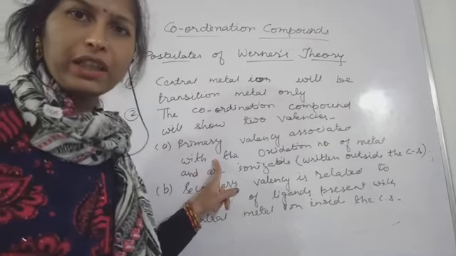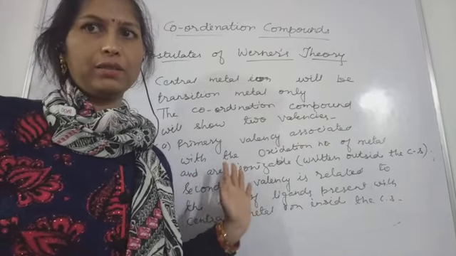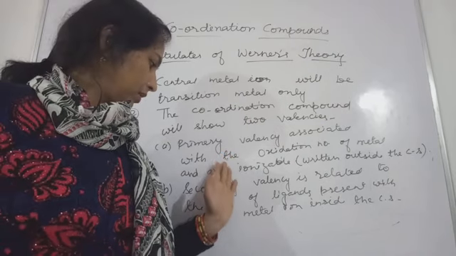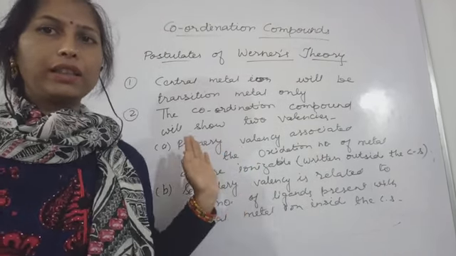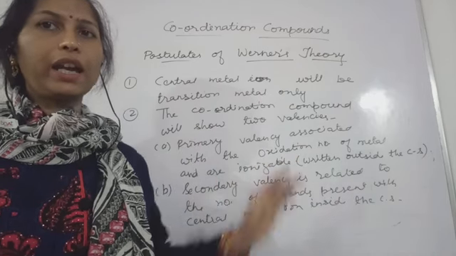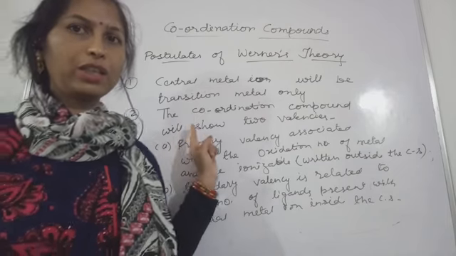One, that primary valency, is related to the oxidation state of the metallic ion, and that counter ion will be written outside the coordination sphere, so they are ionizable. The example just now, one coordination compound I quoted.